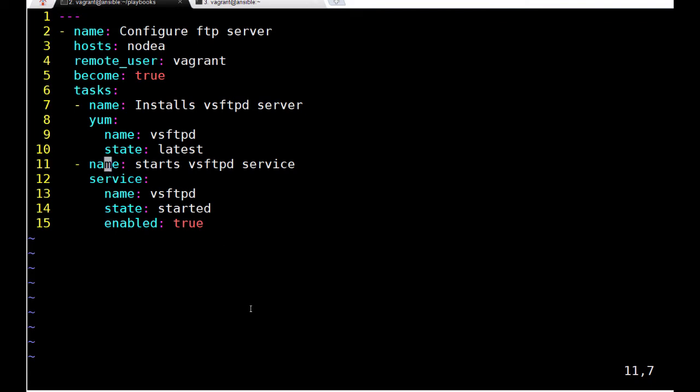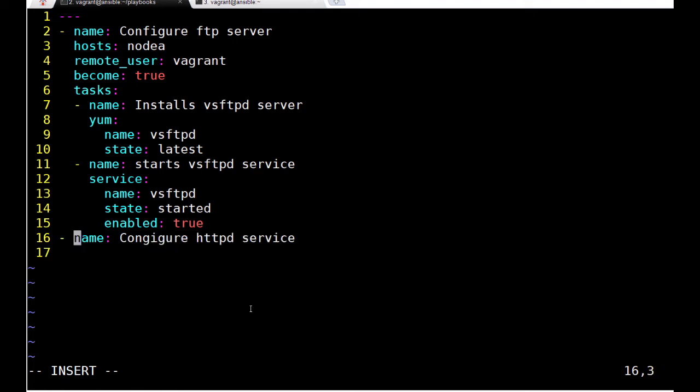Now, to create one more play, you need to start it from the beginning of the line, just like this. Open a new line, place the cursor at the beginning of the line, press dash, then put the name of the play, configure Apache HTTPD service.